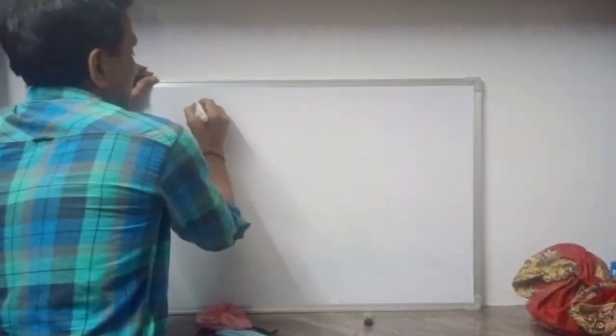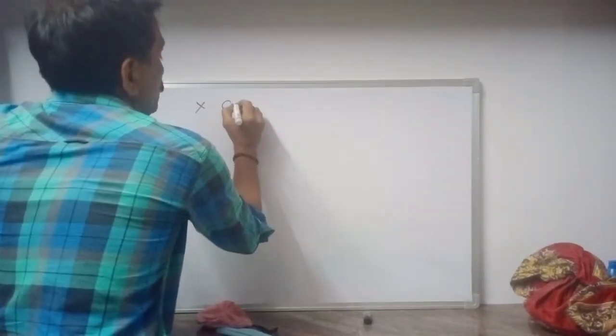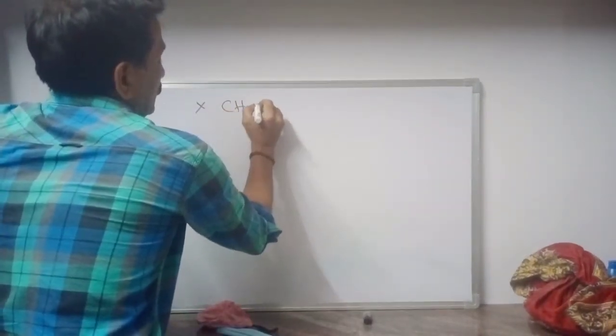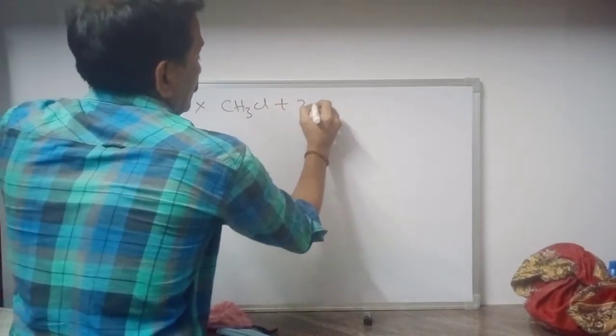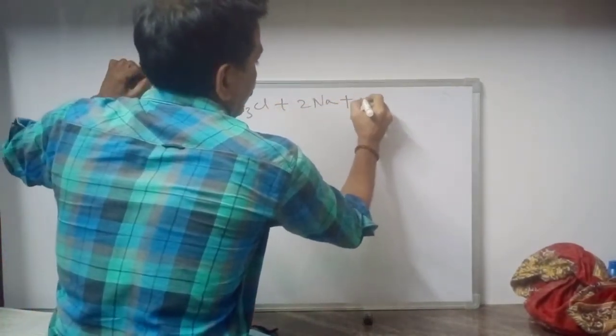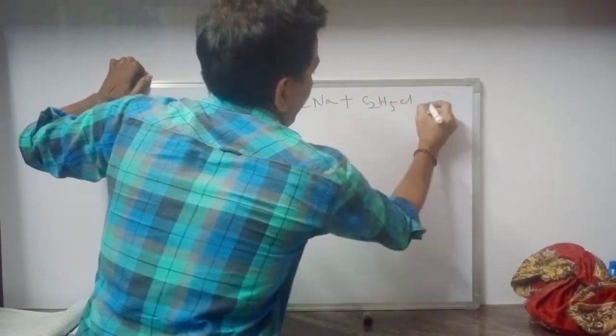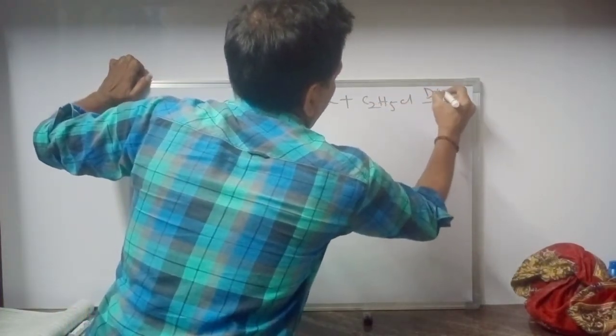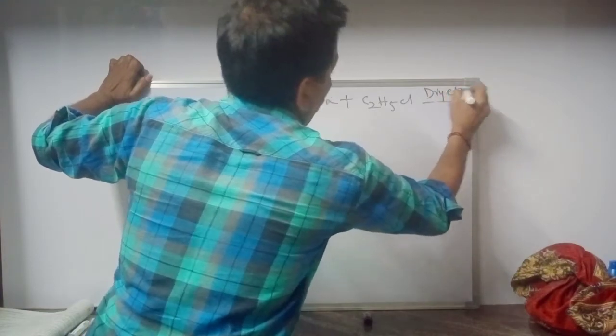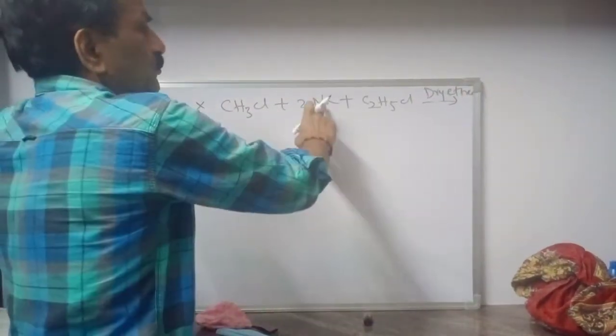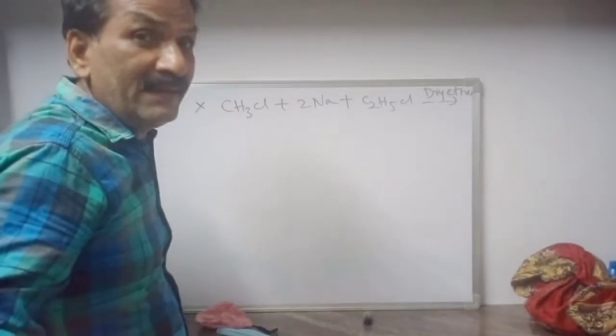If I want to prepare propane, I am going to take methyl chloride, sodium plus ethyl chloride, C2H5Cl, in dry ether. You know very well, dry ether. We are not supposed to use aqueous conditions because water may react with sodium and this reaction may be disturbed.